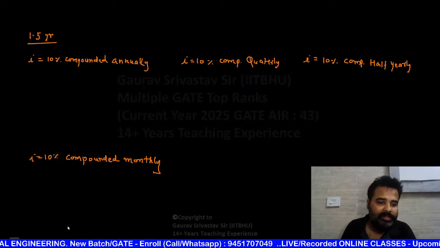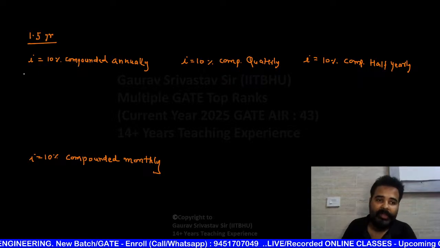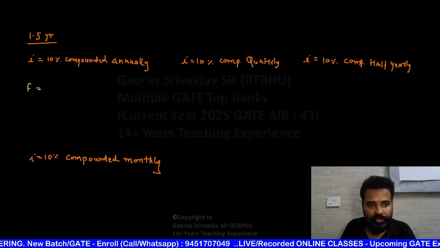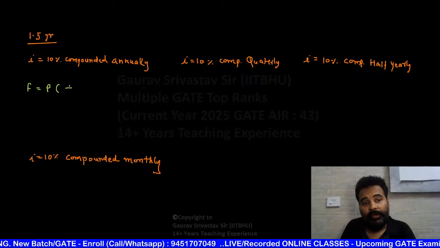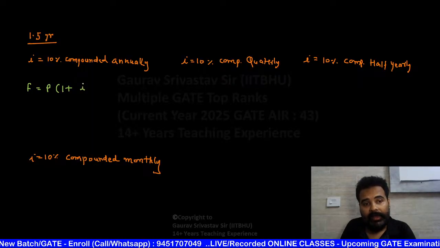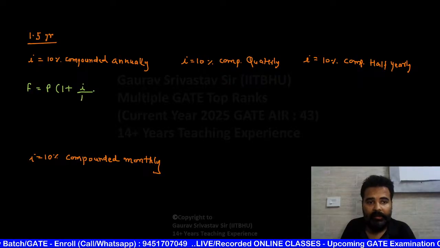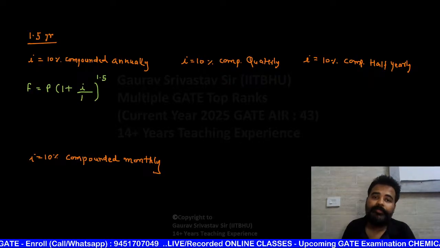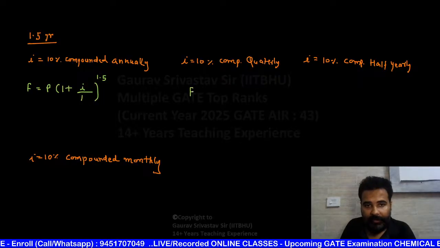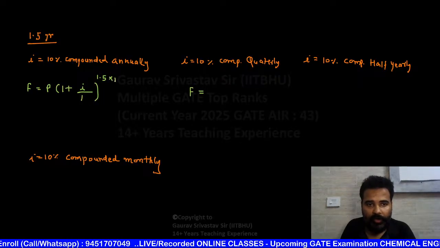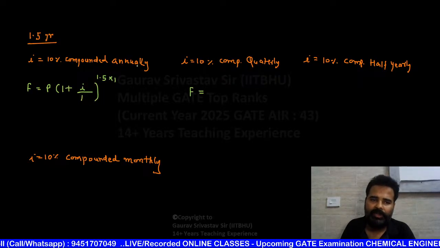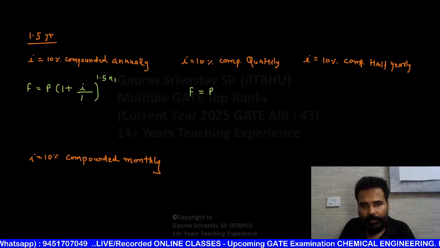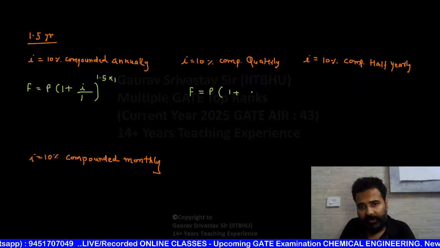Now in all these cases, how are you going to use the formula, beta? In the annual case you write F equals P (1 + i/1) raised to power 1.5 into 1. No need to write the 1 because anything multiplied or divided by 1 gives the same thing. So F equals P (1 + i).